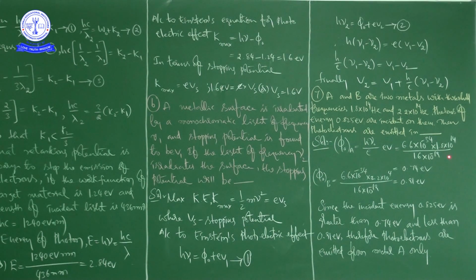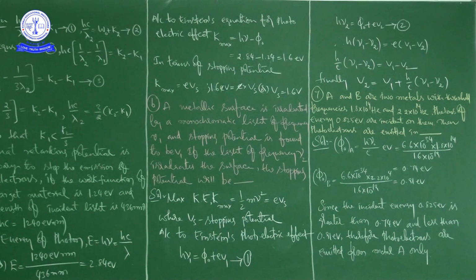So here it is 1.8 into 10 to the power of 14, that is the threshold frequency, and here it is 2.2 into 10 to the power of 14, that is the threshold frequency, right? Finally we are getting the work function.